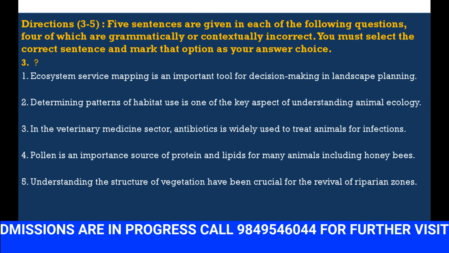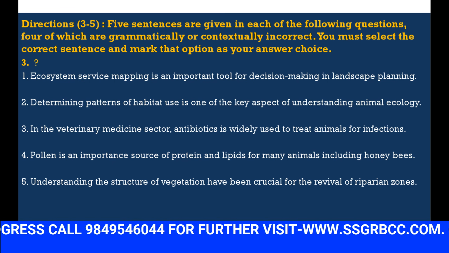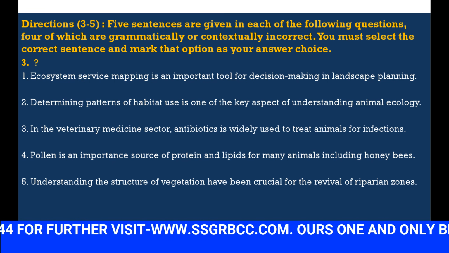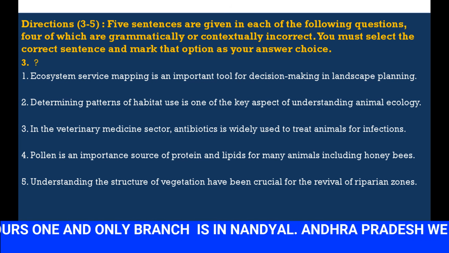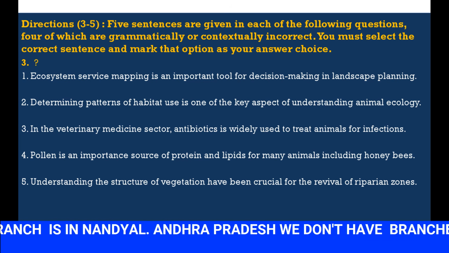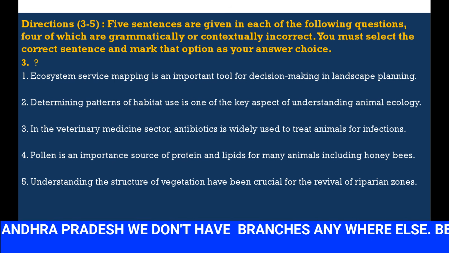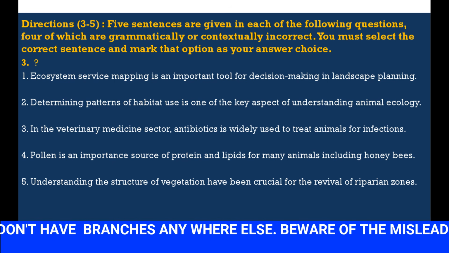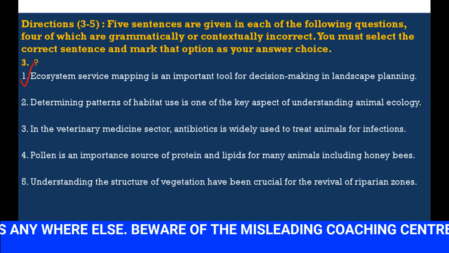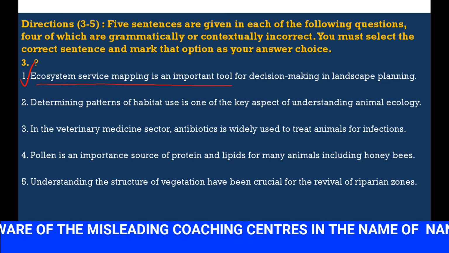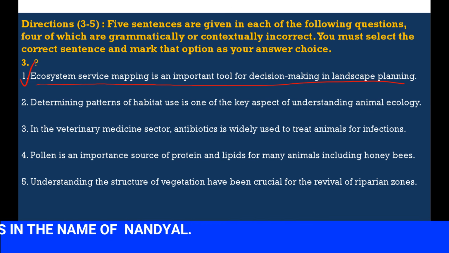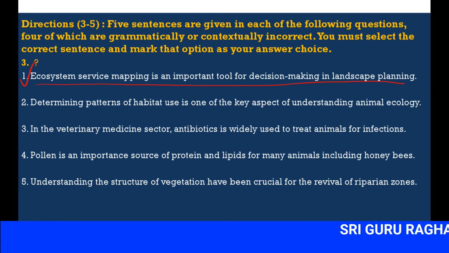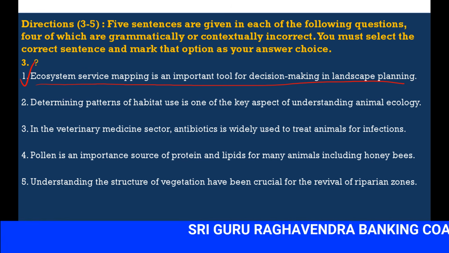Ecosystem service mapping is an important tool for decision making in landscape planning. So here we don't have any error. The first sentence itself is not having any error. We have to see the remaining sentences also. Determining patterns of habitat use is one of the key aspects.